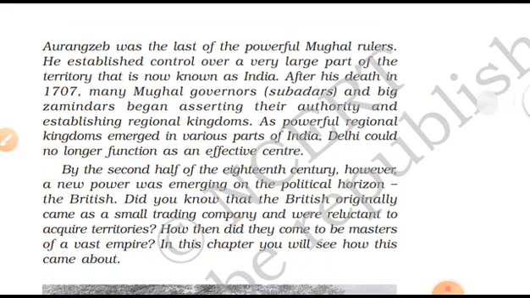After the death of the Mughal emperor Aurangzeb in 1707, many Mughal governors and big zamindars began asserting their authority and establishing regional kingdoms. So he was the great king, and when he died, these landlords and governors came to establish and occupy the land which was territory. In actual fact, they were trying to occupy and rule different parts where Aurangzeb had ruled.